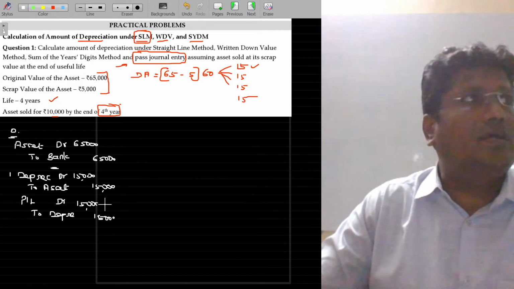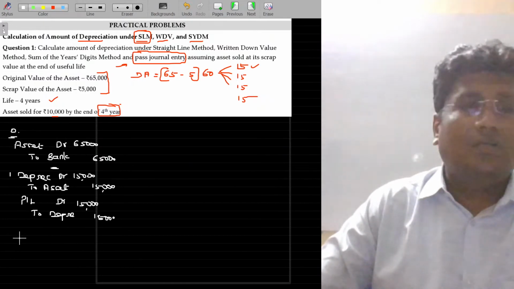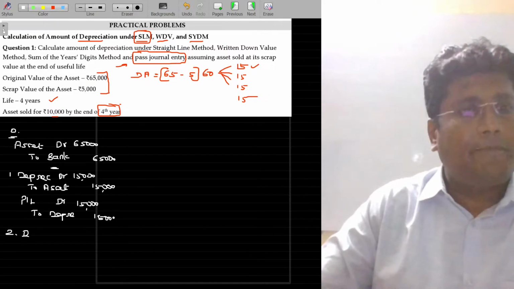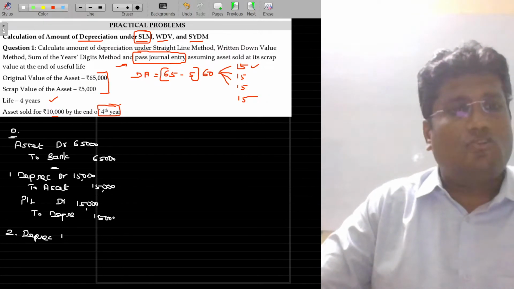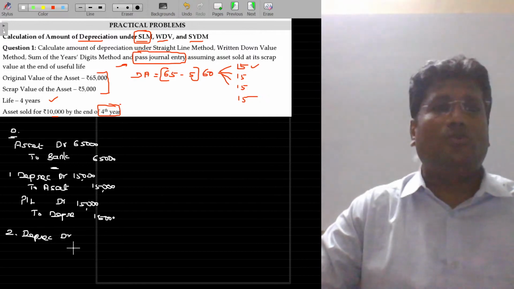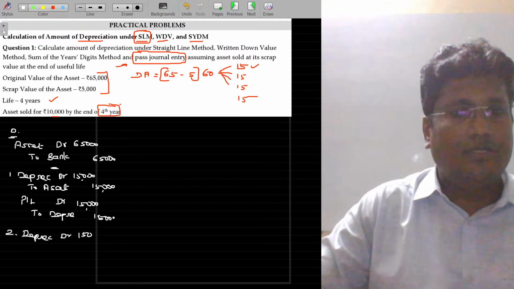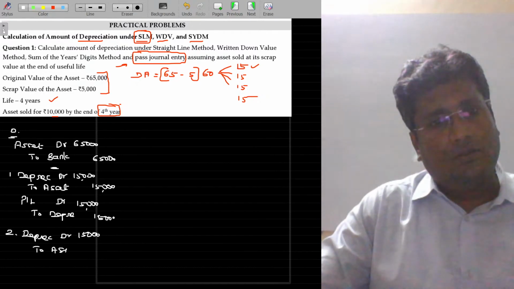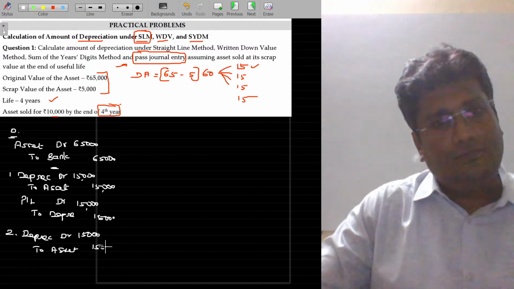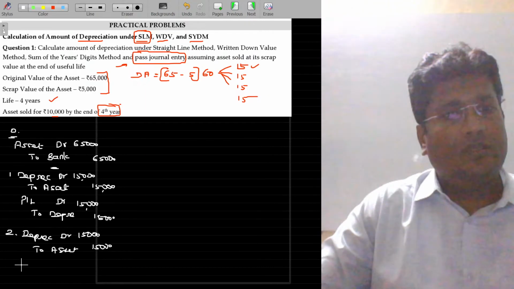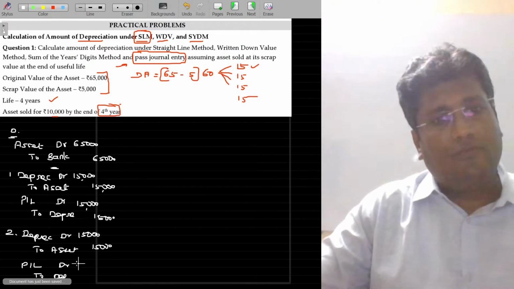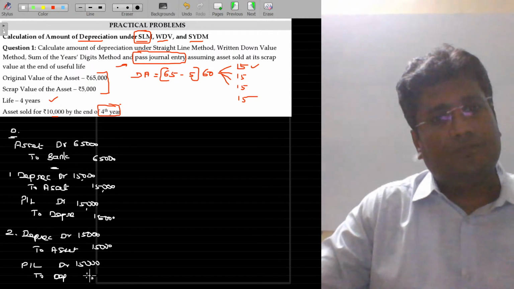Now repeat this for the remaining 3 more years, right? Pass the journal entry for the second year. Come on, what's the entry for the depreciation for the second year? You can join with me in answering this, and you can do it yourself also. Come on, make it faster. Depreciation account debit to asset account, 15,000, and then this amount should be transferable to the P&L account, so profit and loss account debit to depreciation. The value being 15,000.